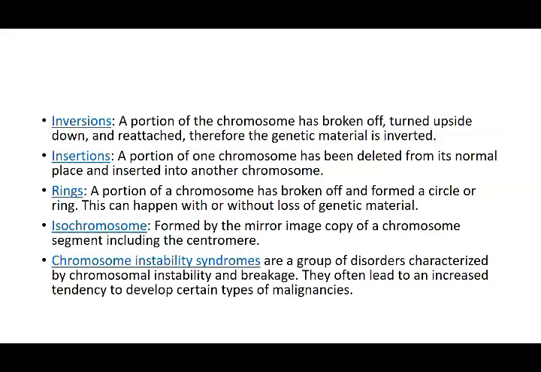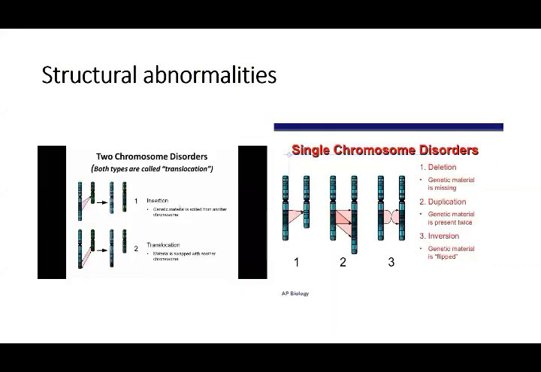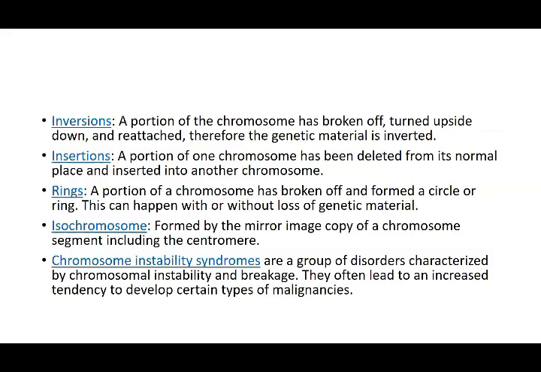Then you have insertions. A portion of one chromosome has been deleted from its normal place and inserted into another chromosome. You see this insertion. Genetic material is added from another chromosome. It has been deleted from one and added into the other chromosome. That is insertion. Then rings. A portion of the chromosome has broken off and formed a circle or a ring. This can happen with or without loss of genetic material. That is, rings can occur.